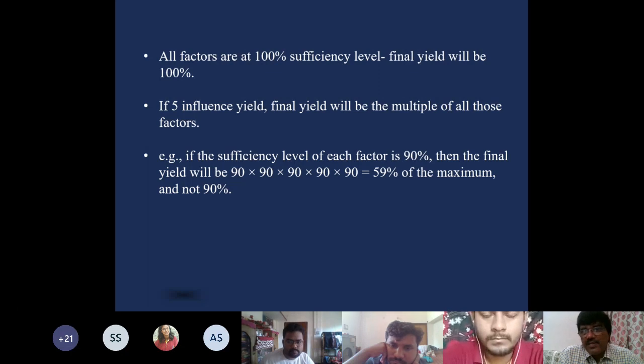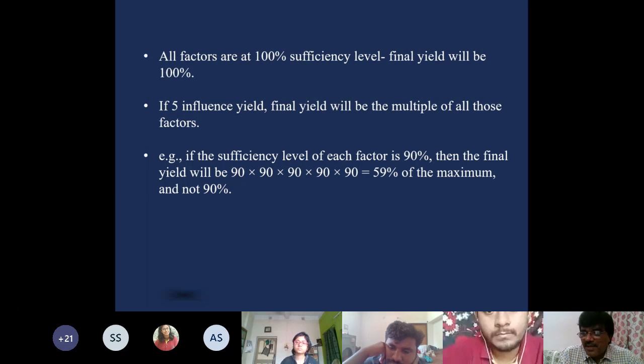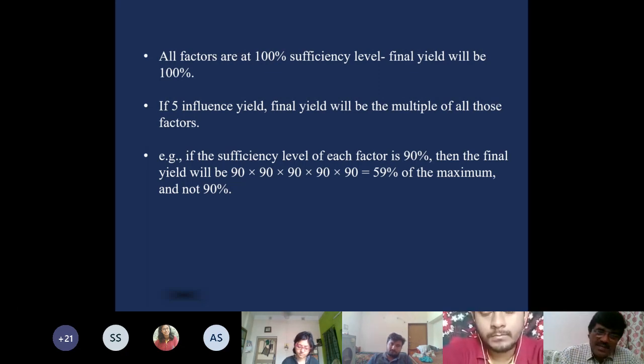If 5 factors influence the yield and each factor is at 90% level, then the yield will not be 90%. You cannot take the average. You need to multiply their levels. So 90, 90, 90, then it is 59%. So it is just to show you that these factors interact. If they do not interact, then you will get 90%. But if they are interacting, you will get 59% of the maximum possible yield, not 90%.